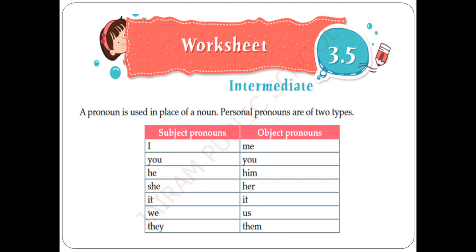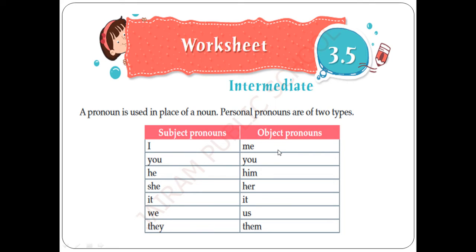Now we move on to the worksheet. Now, a pronoun is used in the place of a noun. We have two types of pronouns. Let's see what they are: subjective pronouns and objective pronouns. Those pronouns are called personal pronouns. The personal pronouns are of two types. What are the two types, my dear children? Subjective pronouns and objective pronouns.